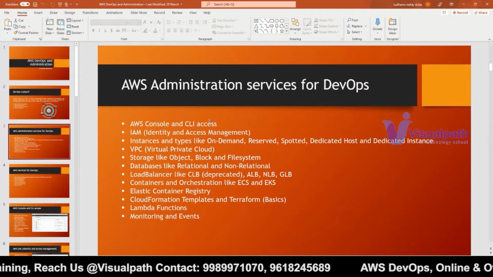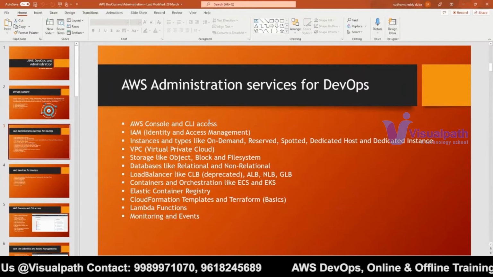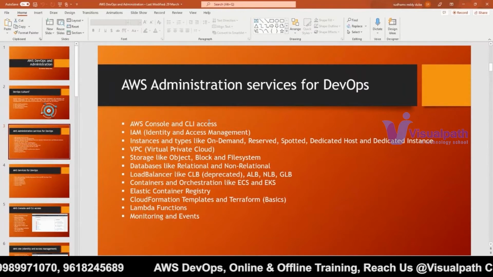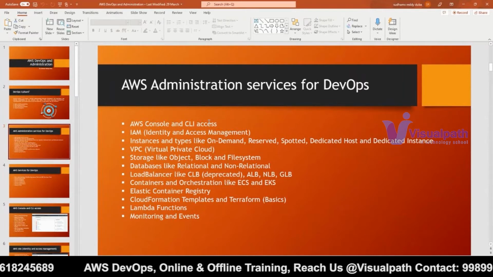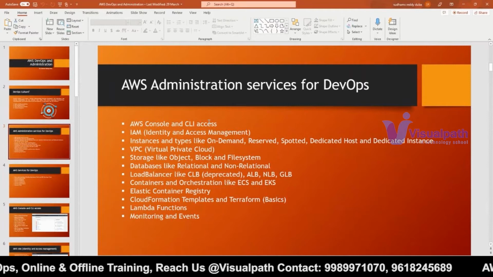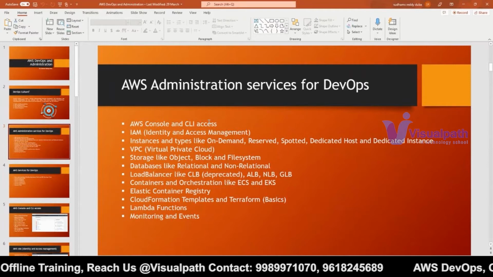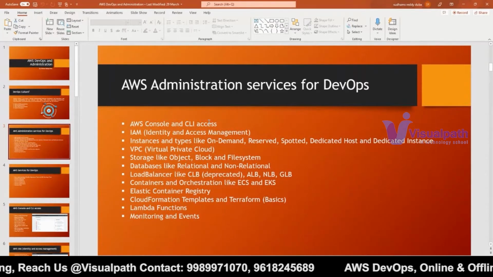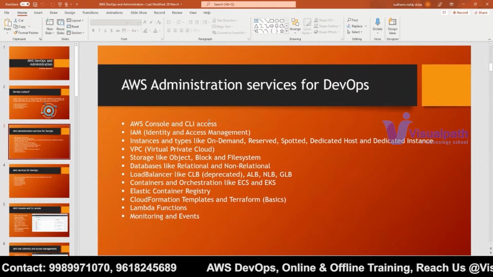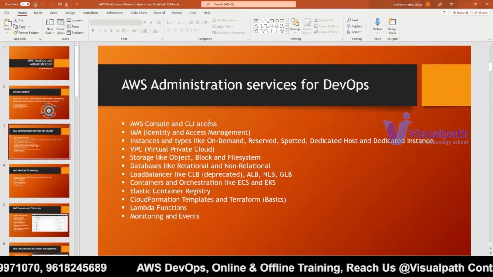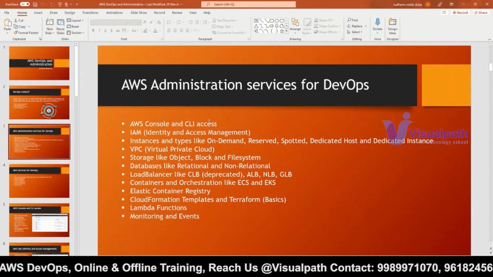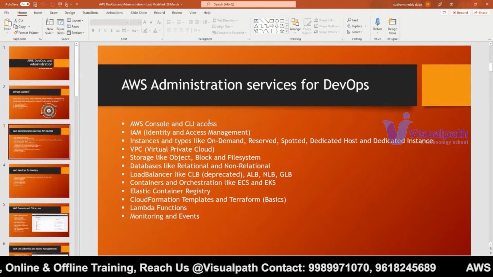Here we have to understand the OSI model, which we learned in BTech or somewhere in our graduation, right? The 7 layers: application layer, session layer, transport layer, data link layer, physical layer. These are the 7 layers which we have. If you recall those topics, you will understand what an application load balancer, classic load balancer, network load balancer, and gateway load balancer are.